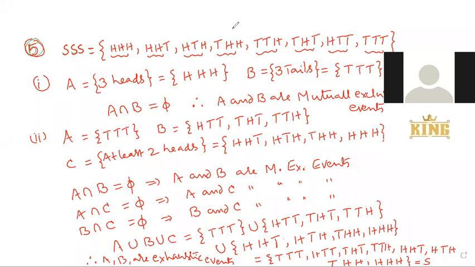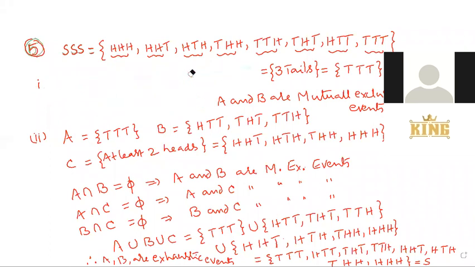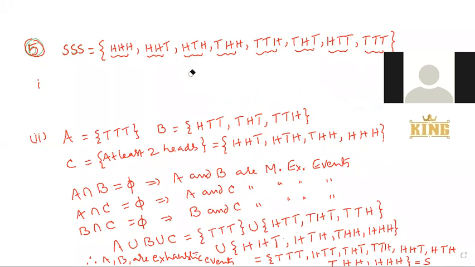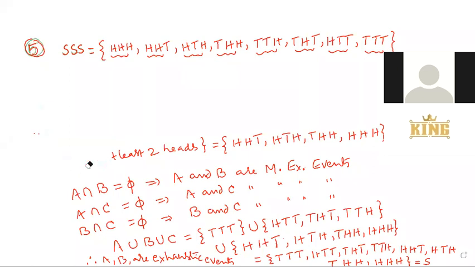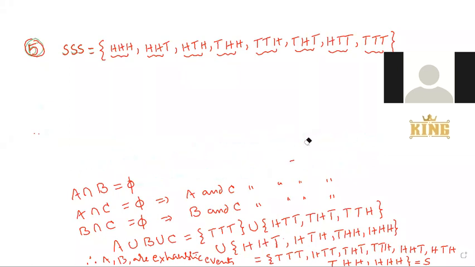Right. The first bit is completed from the same sample space. All right, I go through the second bit, third bit. Everyone observe the third bit.